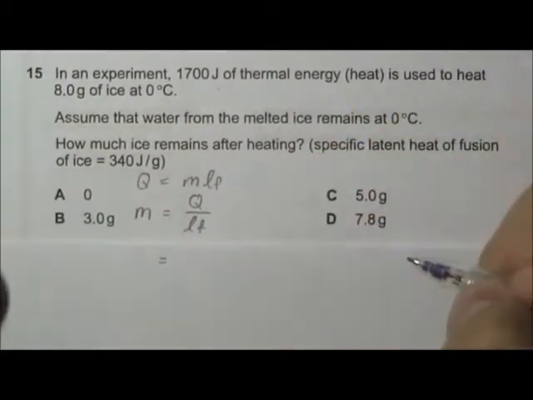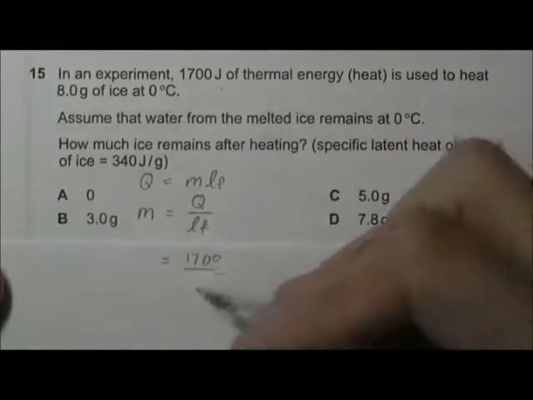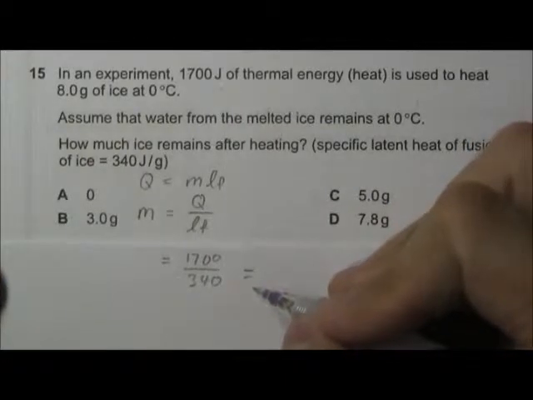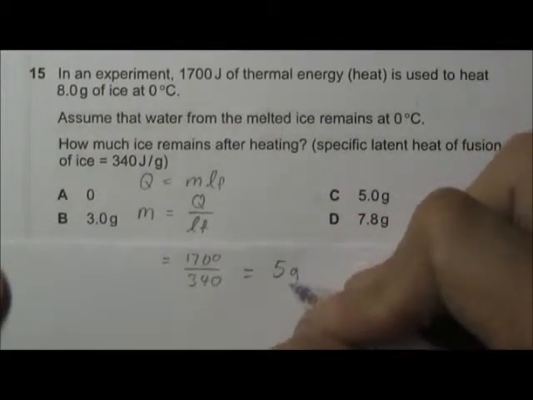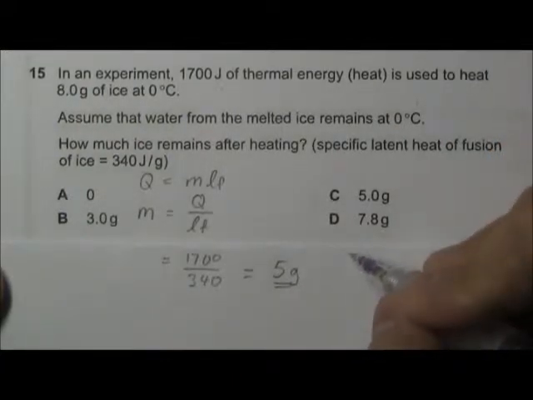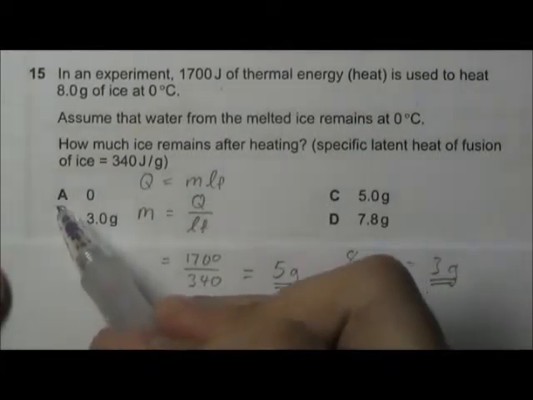Okay, that will give us 1700 divided by 340. So this will give us 5 gram. So 5 gram would have melted, and that leaves us with 8 minus 5, which is 3 grams of ice left. So the answer is B.